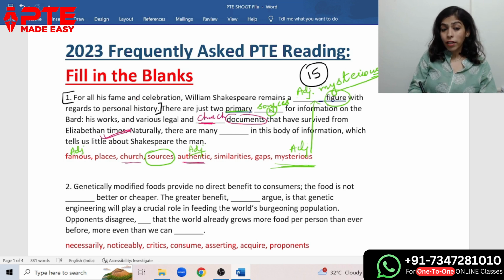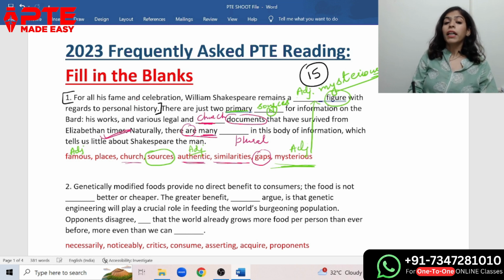Okay, last, naturally, there are many dash in this body of information. There are many. So now we know the answer will be something plural. There are many dash in this body of information, which tells us little about Shakespeare, the man. So there are some gaps. That's why they are telling us little about Shakespeare. So the answer will be gaps here, not similarities.